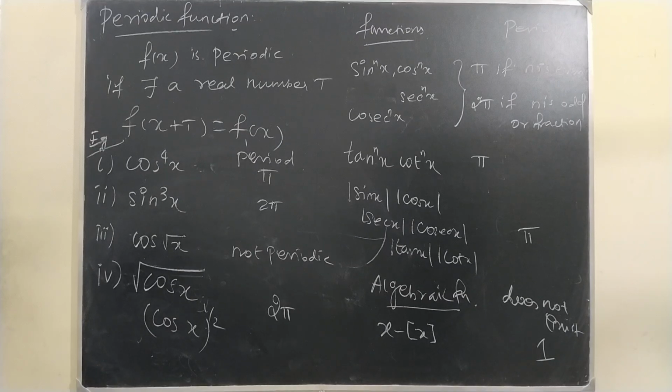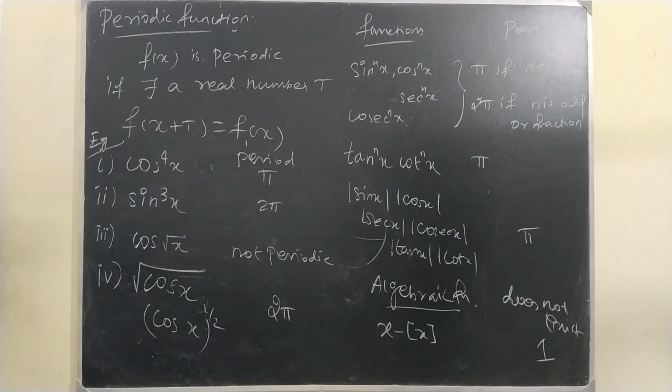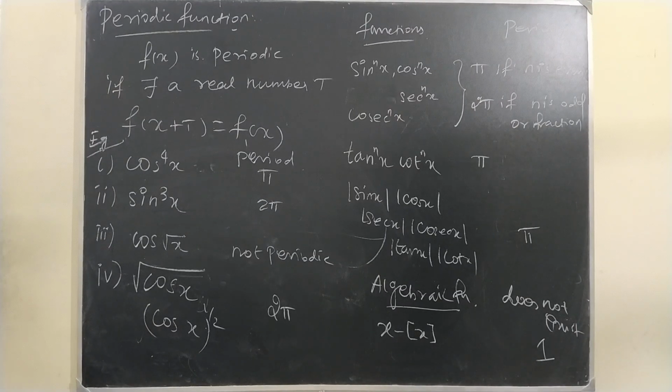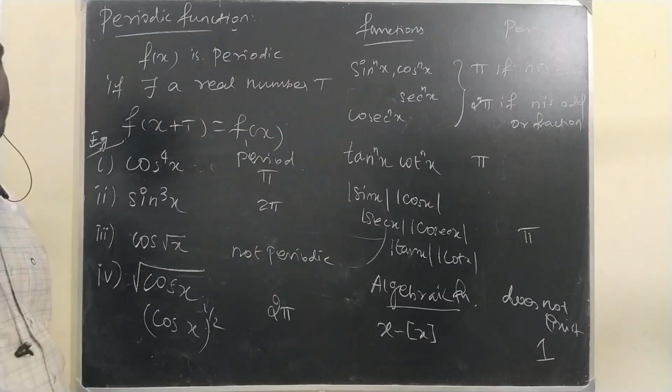Next we will be starting with properties of periodic function. There exists a real number p. There exists.